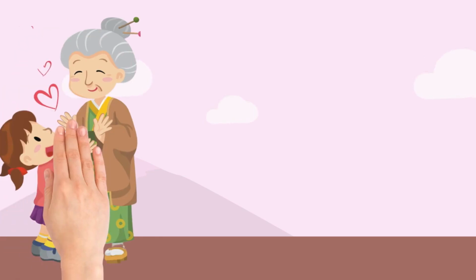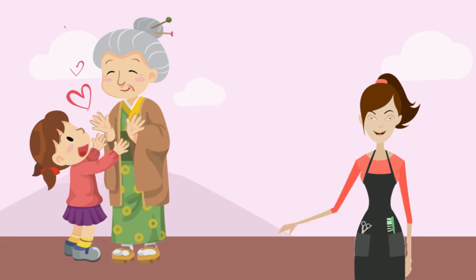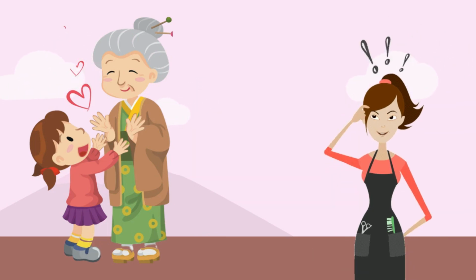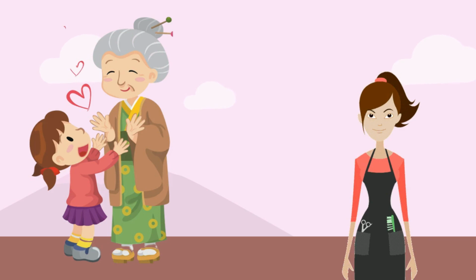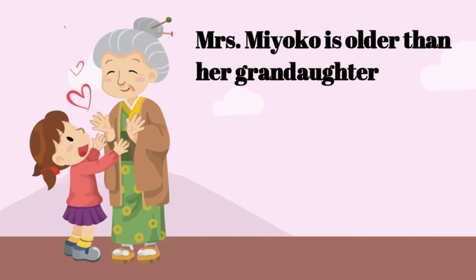So now guys, let's try this out. Look at this picture of a grandmother with her granddaughter. So how can we compare these two people? Okay, so we know that one person is lebih tua and seorang lagi lebih muda. So how can we say it in an English sentence? The first one, we can say that, for example, Mrs. Miyoko is older than her granddaughter.